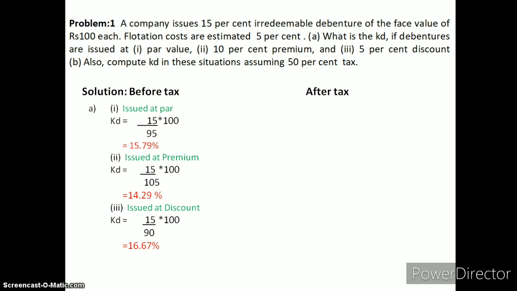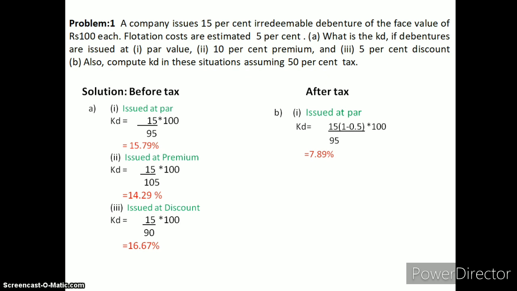So cost of debt after tax is 15 multiplied by 1 minus 50% upon 95 into 100, which means 7.89% when debentures are issued at par.